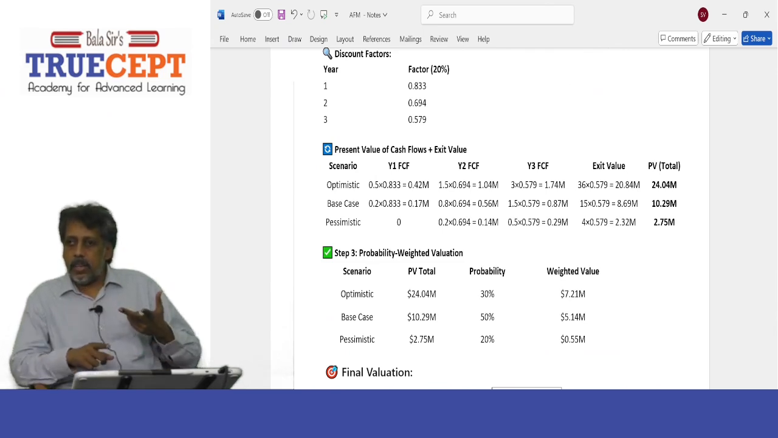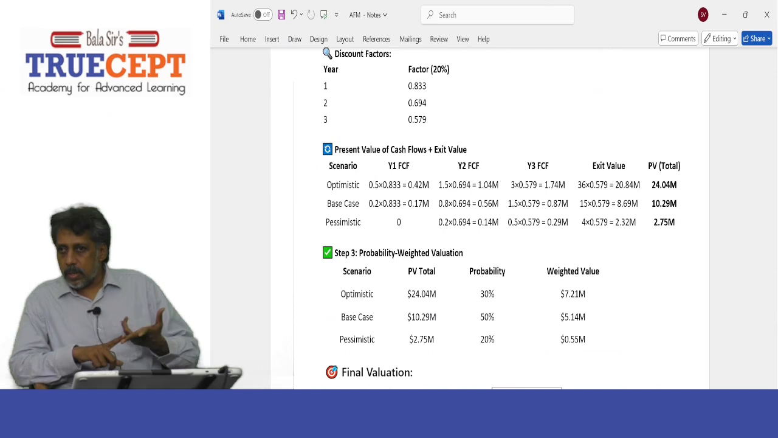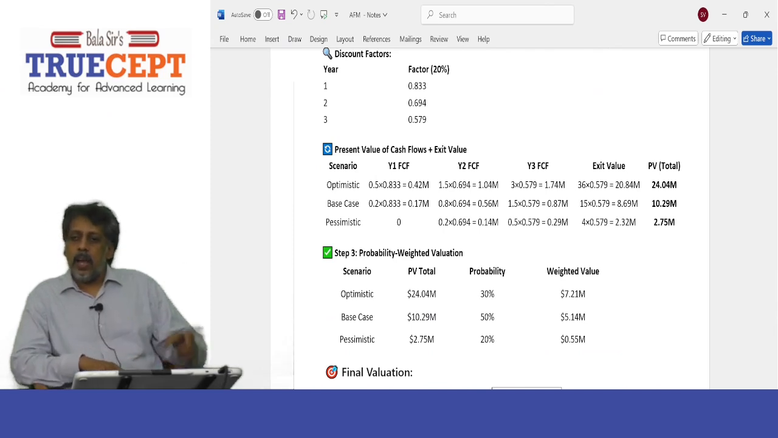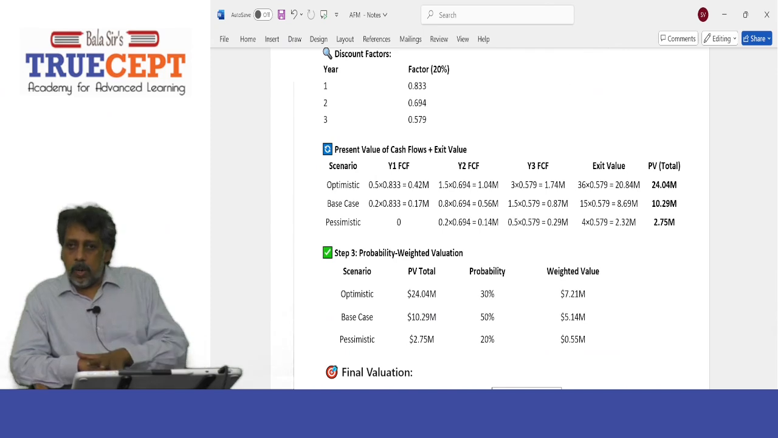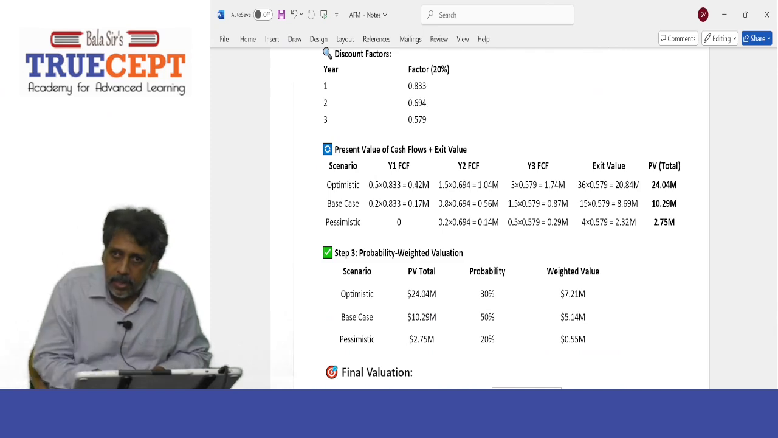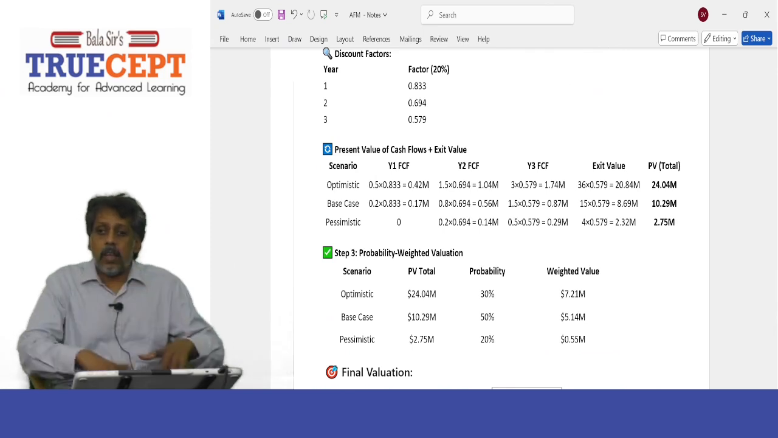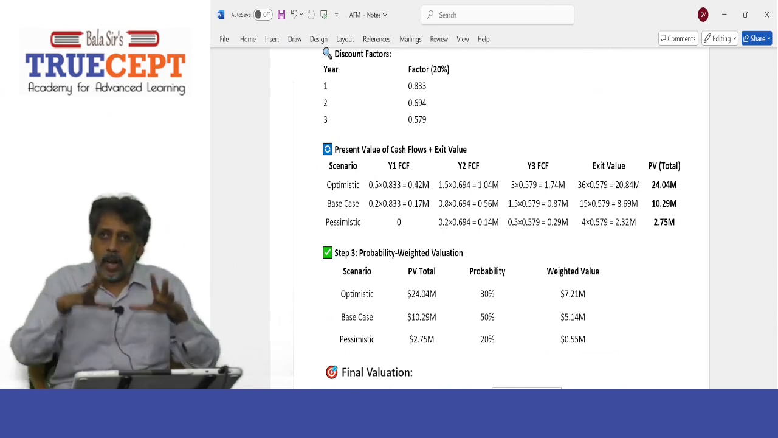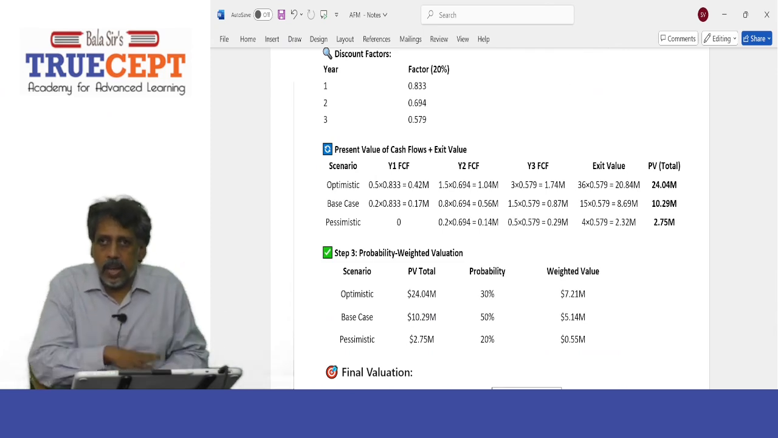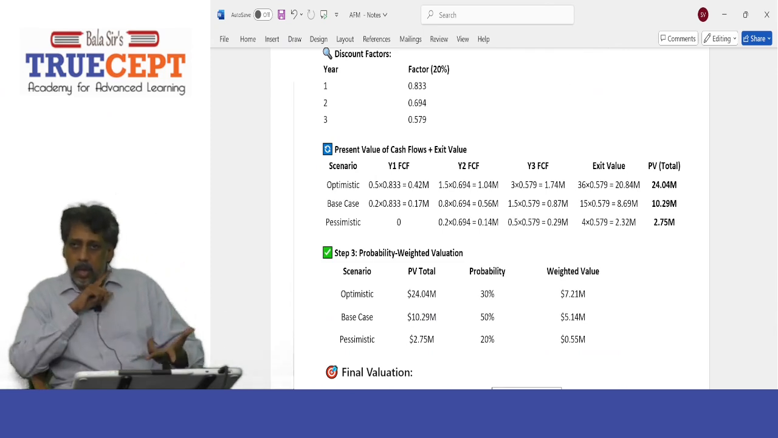And then for second year, $1.5 million into 0.694. And then year 3 is going to be $3 million into 0.579. And even the exit value is going to be $36 million into 0.579. Got it? Yes, sir. Now add up all the 4 numbers, the present values, and that is supposed to be the value of the startup under the best case scenario. How much? 24.04 million.